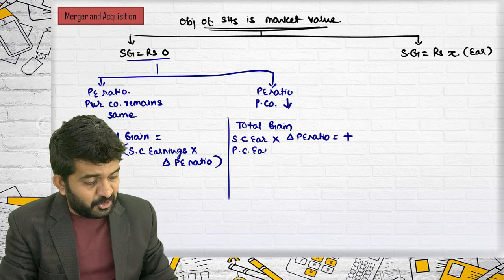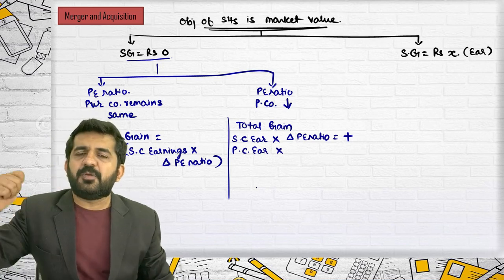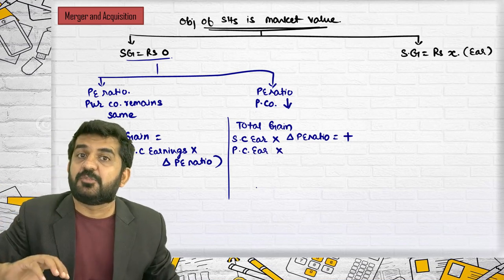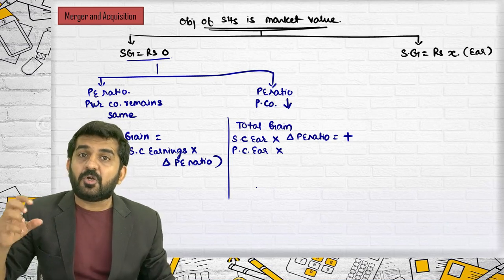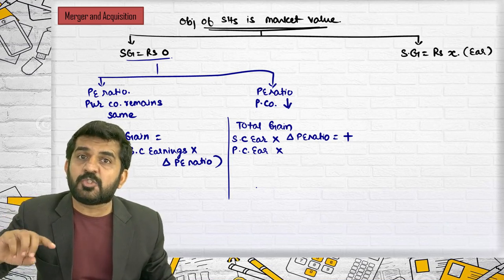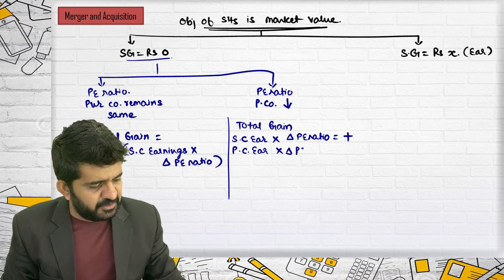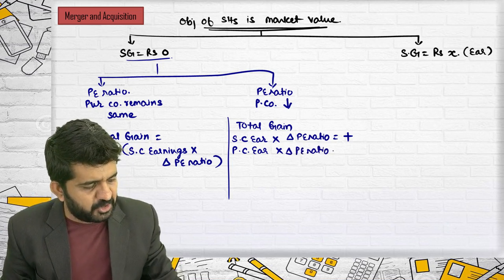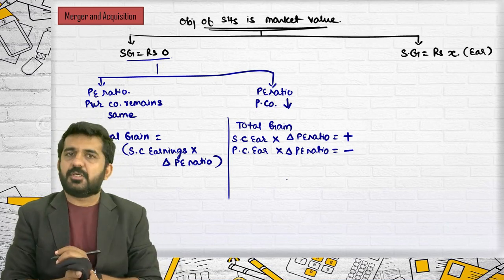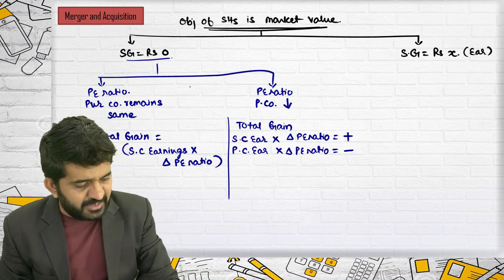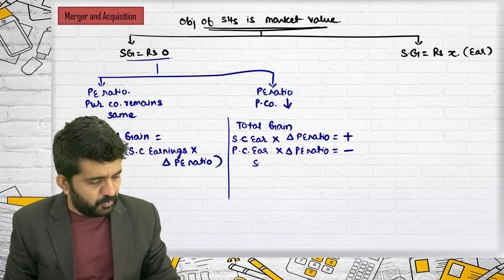Purchasing company's earnings. Now see, suppose the previous PE ratio was 10 and now it has become 9. The company's existing earnings was first multiplied by 10, now it is multiplied by 9. Difference in PE ratio, and believe me, this will be the loss of merger. Again, what is the synergic gain? Synergic gain is 0.